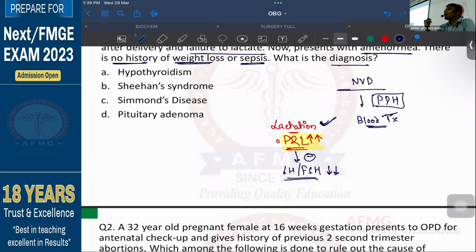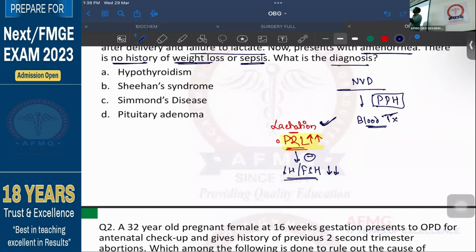FSH will stimulate the ovaries and lead to follicular growth, whereas LH will stimulate the corpus luteum, and it will lead to synthesis of progesterone.